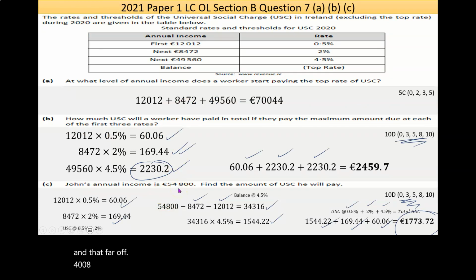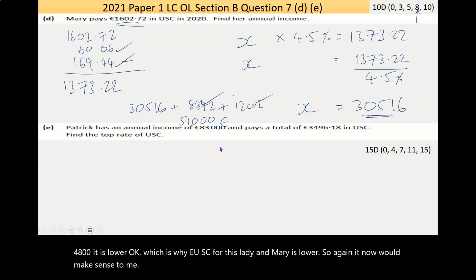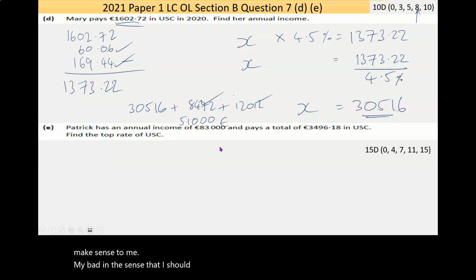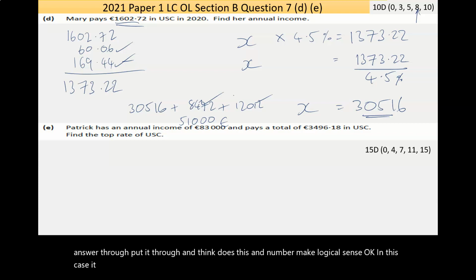It is lower, okay, which is why the USC for this lady, Mary, is lower. So again, now it makes sense to me. My bad in the sense that I should read the question more carefully, or when I'm putting my answer through, put it through and think, does this number make logical sense? Okay. In this case, it didn't, and that's why I copped that I was making an error.